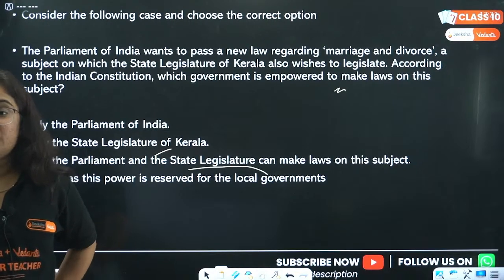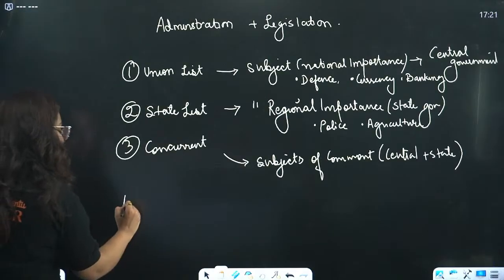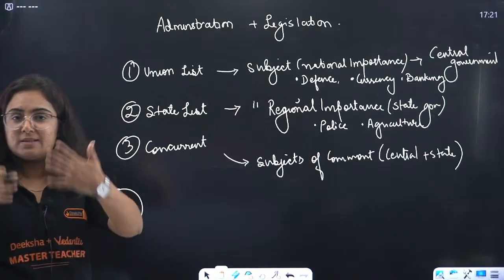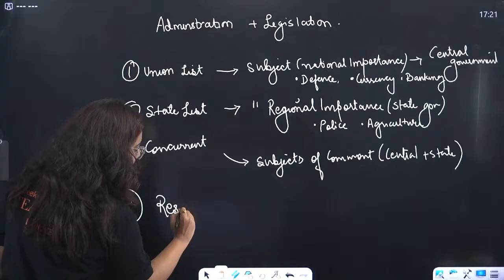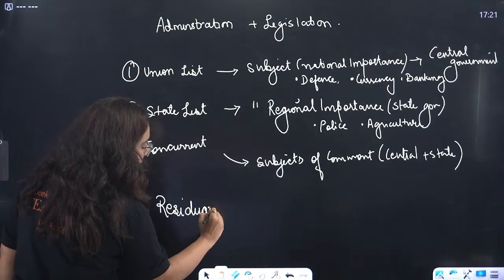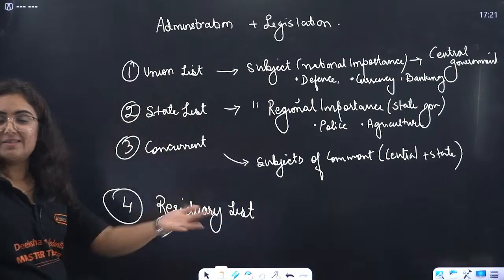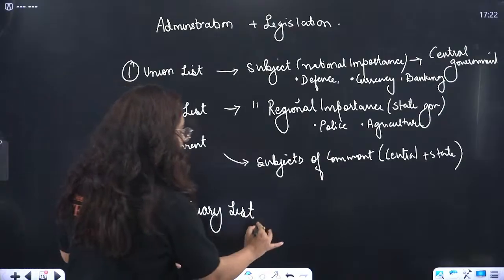I get it. What about the residual list? Yes, I missed it. Now, there are a lot of subjects that are being missed because every day we are getting some new thing, right? So a list is being prepared, that is the residuary list. Like IT, communication, which were not present during the time the constitution was made, and hence they are listed here.